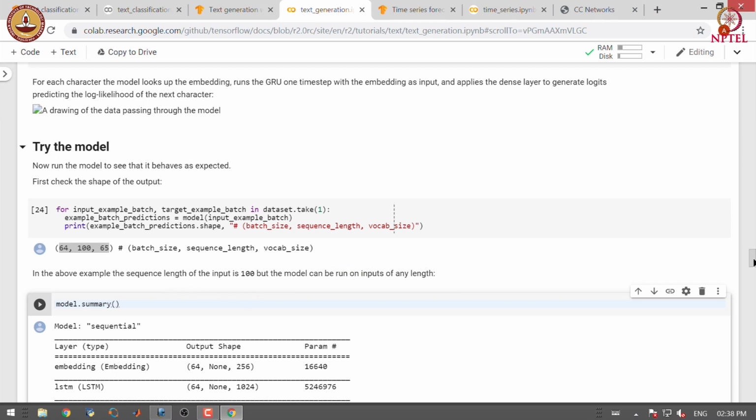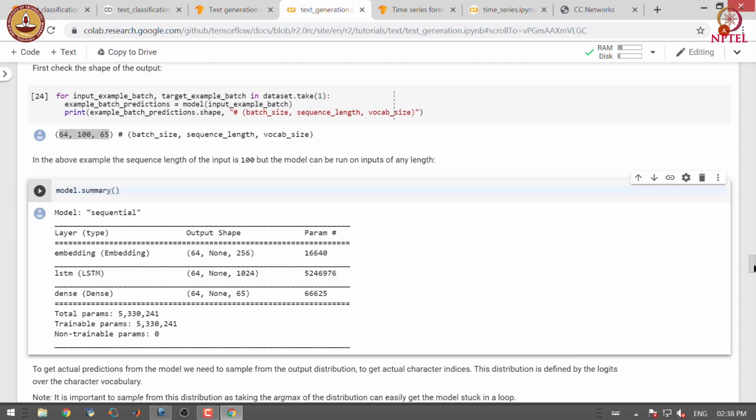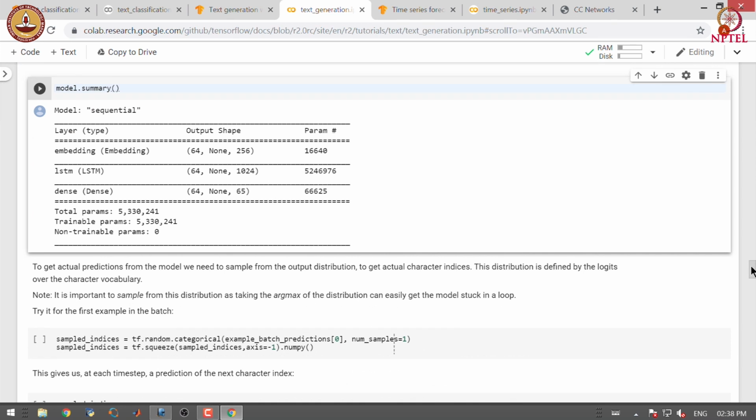Let us look at the summary of the model. We can see that the model has 5.3 million parameters, a very large number of parameters indeed. To get the actual prediction from the model, we need samples from the output distribution to get the actual character indices. This distribution is defined by logits over the character vocabulary. Note that it is important to sample from this distribution, as taking the argmax of the distribution can easily get the model stuck in a loop.